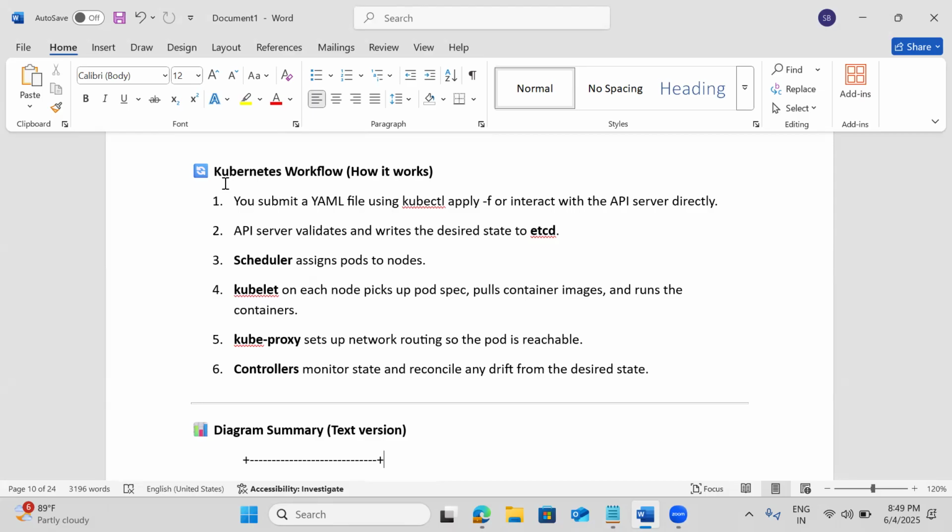Okay. So once the user hits the API server for any command, kubectl will authenticate and communicate with the Kubernetes cluster, but the front end is the API server. The API server validates and writes the desired state to etcd or retrieves the data from etcd, and the scheduler also assigns the pods to nodes. Okay.